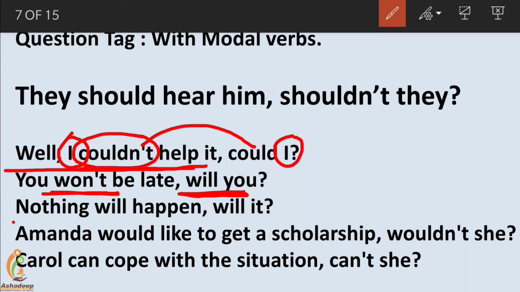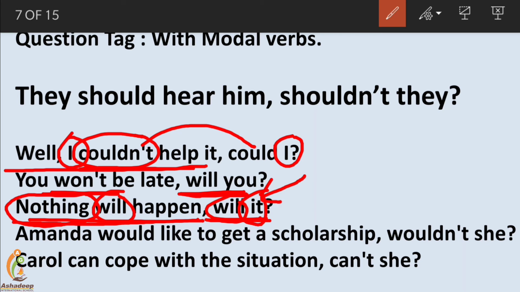Nothing will happen. Friends, it's a very important sentence. Here you can see that "nothing" makes the sentence negative. It produces negation, a negative meaning in the sentence, and that's why we will have a positive question tag. Nothing will happen, will it? The positive form of will remains will only. And for nothing, something, anything, everything, "it" is the pronoun used.